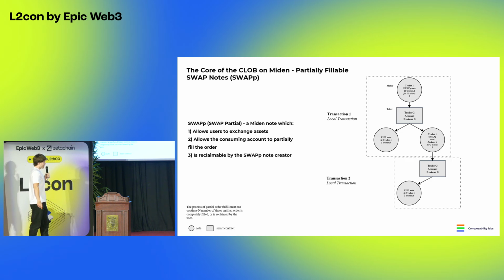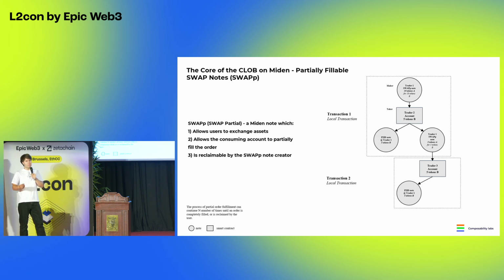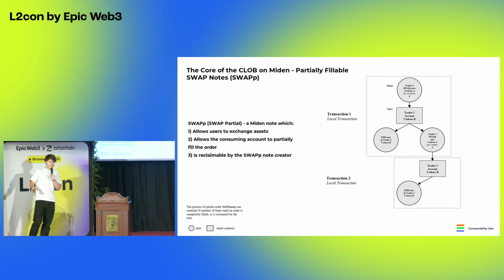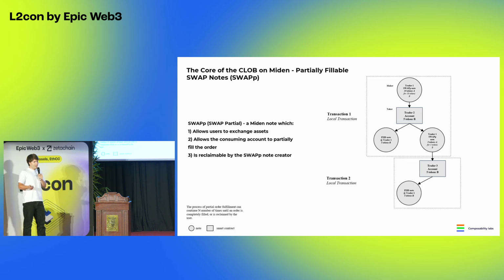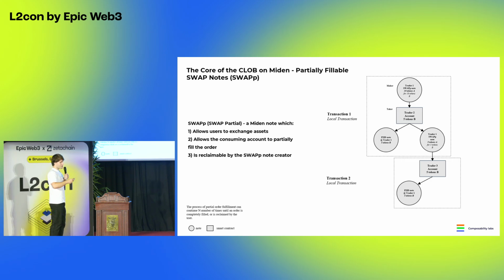And then there's the third type of default note, which is called the swap note. And the problem with the swap note is that it is not partially fillable, meaning let's say you have Alice and she is selling 10 tokens A for 10 tokens B, and then Bob comes along and he likes the price of the tokens that Alice is selling, but he only has 5 tokens B. He cannot fill that order with the default swap note. So that's what we're building. We're building this partially fillable swap note.